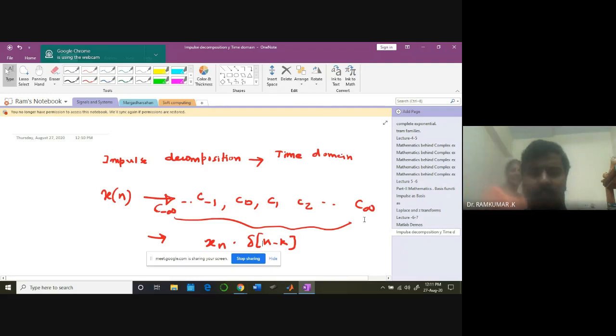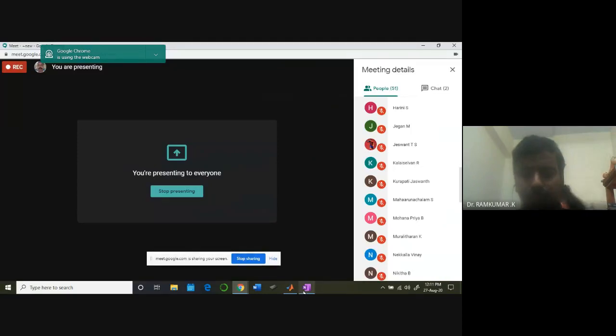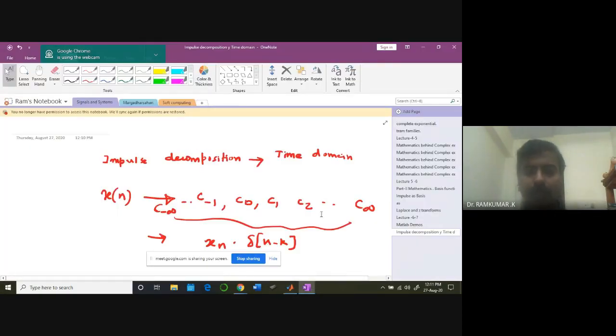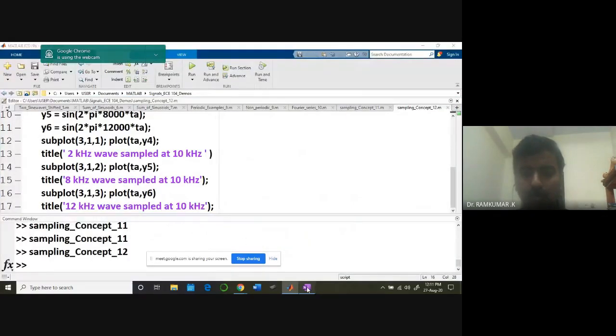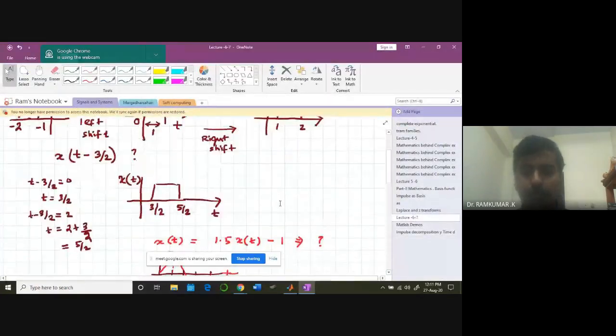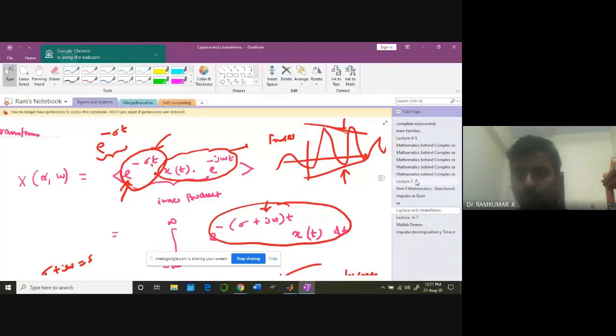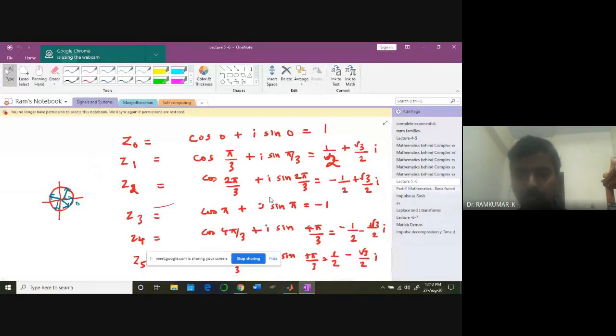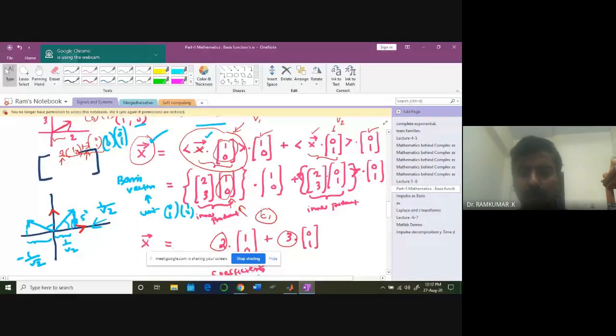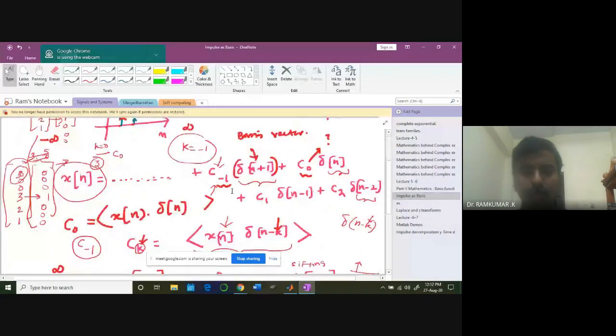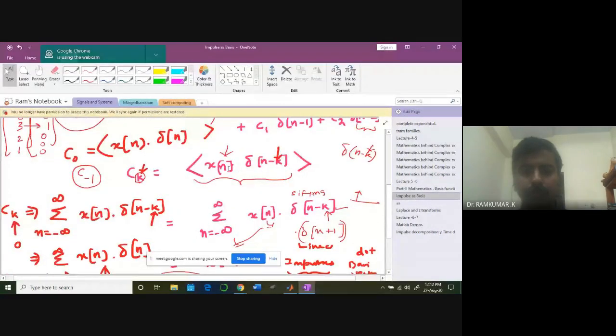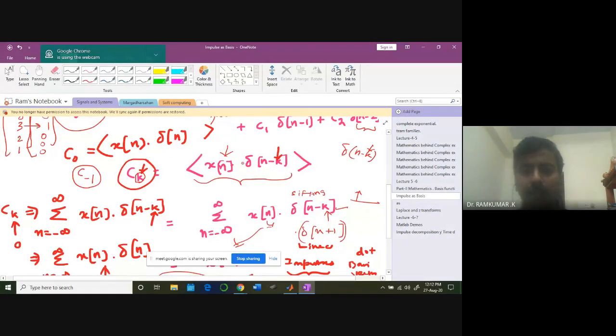So this is delta n minus k. That's what we learned: impulse as a basis. Take the dot product. This is what we have, c of k times delta n minus k. So naturally, what we are doing is taking the combinations.